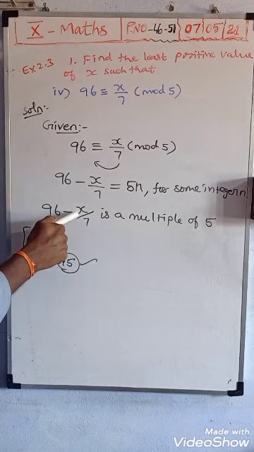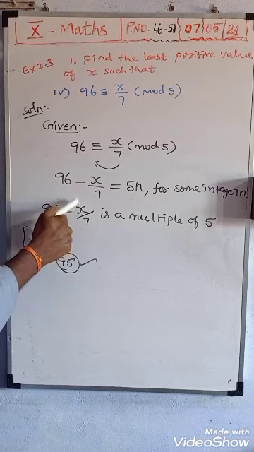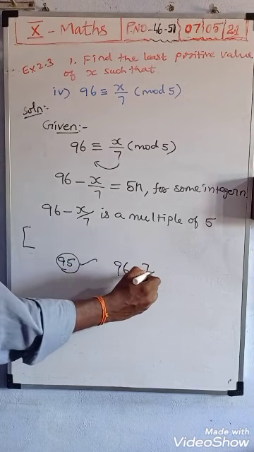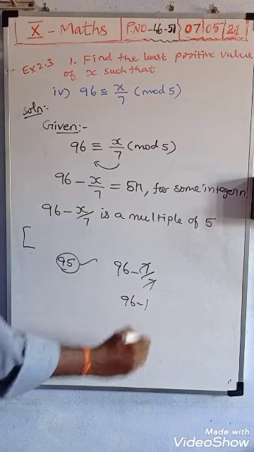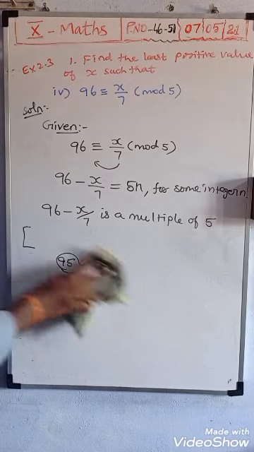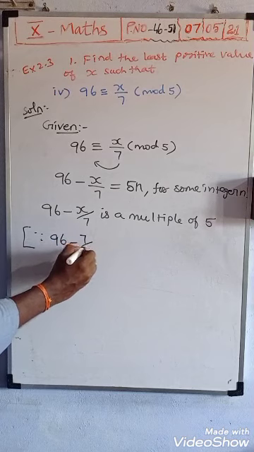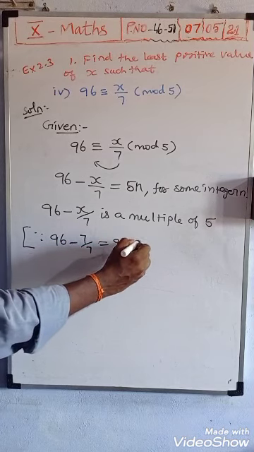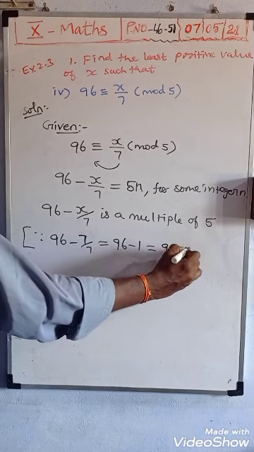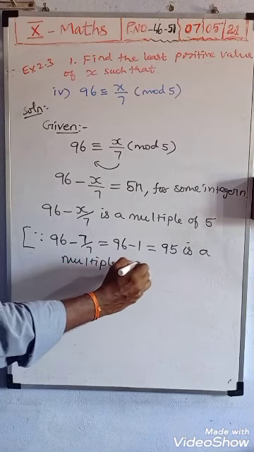Then for x, which value do we substitute to get 95? You are substituting 7 only, because 7 by 7 cancels and we will get 1. Yes, 96 minus 7 by 7: 7 cancels, so 96 minus 1. We will get 95. Therefore, here instead of x you substitute 7, since 96 minus 7 by 7 is equal to 96 minus 1, which is 95. 95 is a multiple of 5.